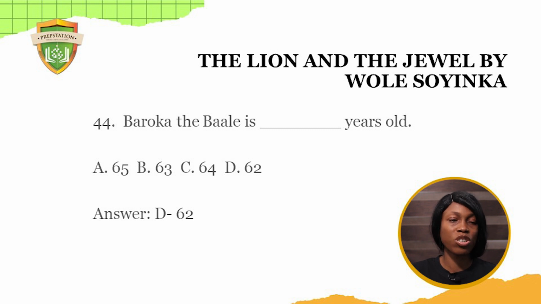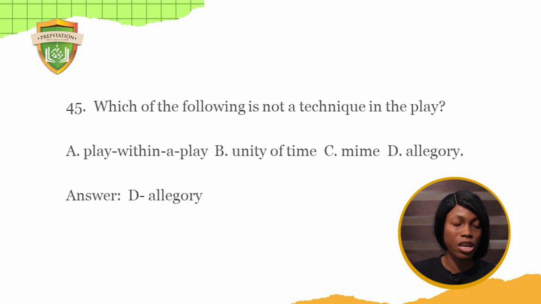Which of the following is not a technique in the play? A, play within a play. B, unity of time. C, mime. D, allegory. Of course, in The Lion and the Jewel, Wole Soyinka makes use of certain elements whereby you have a play within a play. Remember, the play acted, that is the mime, that's the dance of the lost traveler.